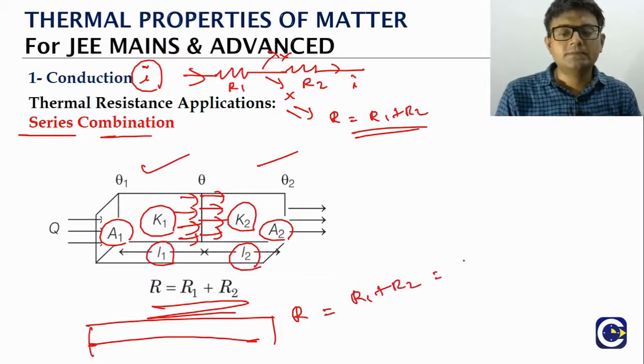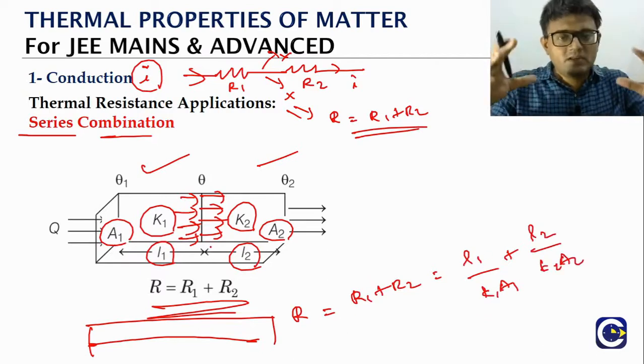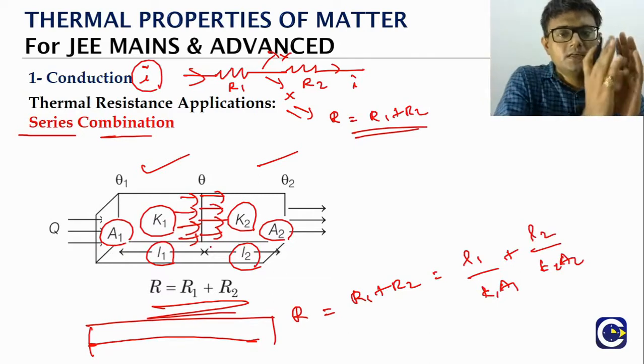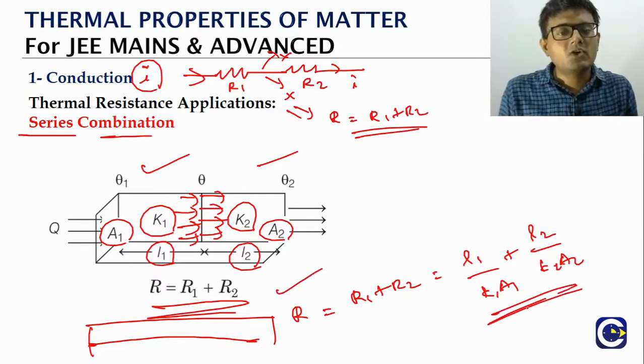What is R1? L1 by K1 A1. What is R2? L2 by K2 A2. So if you replace both these rods by a single rod, the overall resistance will be given by the series combination formula. That's it.